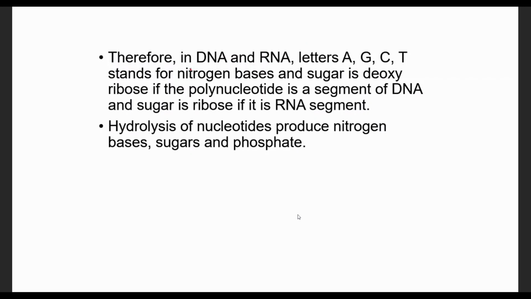So if a polynucleotide is a segment of DNA, we have deoxyribose sugar. If the segment is RNA, we have ribose as the pentose sugar. When these are hydrolyzed or degraded, they produce nitrogen bases, sugar, and phosphate. The sugar is important either for synthesis of another nucleotide, or it will be used for energy.